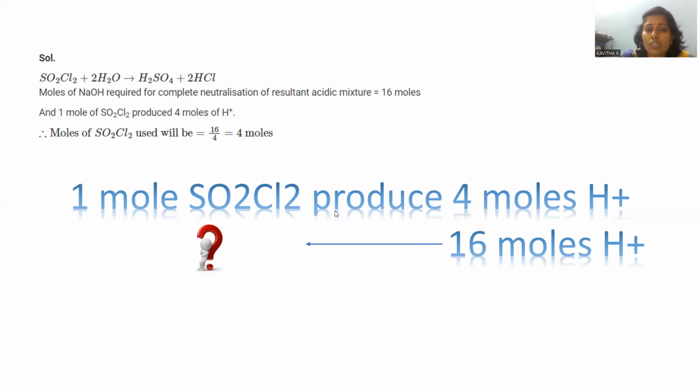This is the way to solve the problem if it is given. It is an indirect way of solving the problem. We are not directly predicting what sodium hydroxide is doing. It is doing neutralization of this one. One sodium hydroxide neutralizes one H plus. Here 16 sodium hydroxides are used to neutralize 16 H plus. So if 16 H plus are present, then how many SO2Cl2 should be used for the reaction? For that we have to go for cross multiplication.